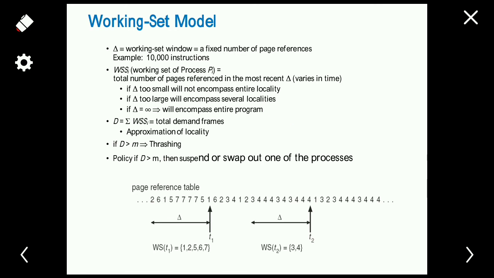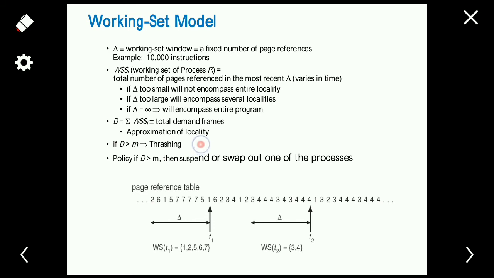Here we consider WSS as the working set size of the process P. Sigma WSS is D, the total demand of all the processes. If D is greater than M, that means the sum of the working set sizes of all the processes becomes greater than the total number of frames, that is M. In this type of scenario, thrashing will occur.